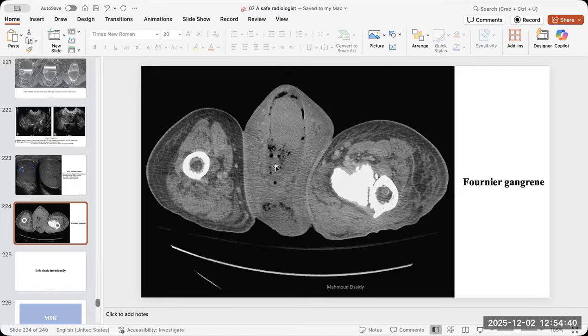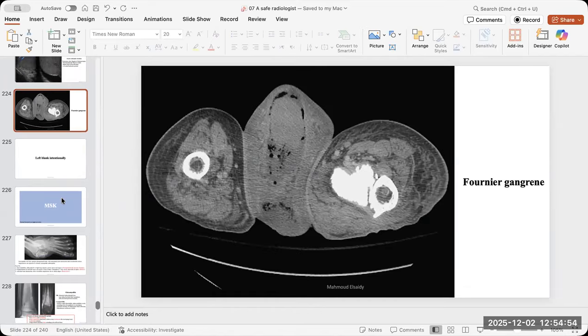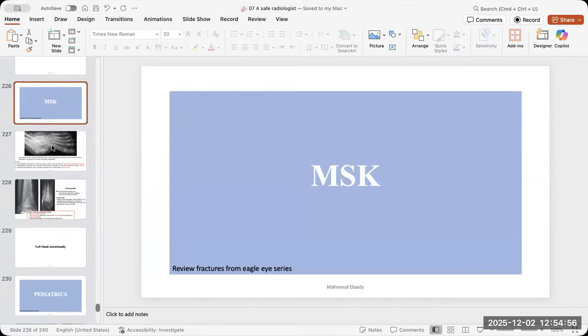But once the infection extends to the perineum, the patient should go to the OR directly to do surgical debridement for all the inflamed tissue. Okay. Then finally, the musculoskeletal cases.